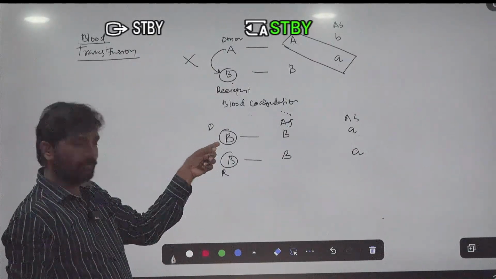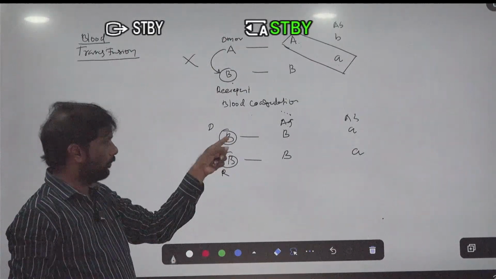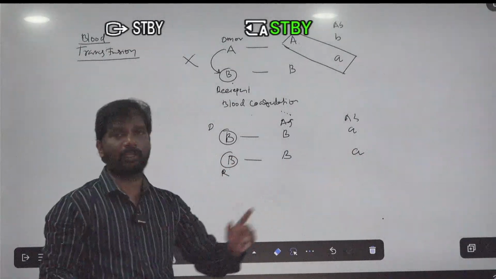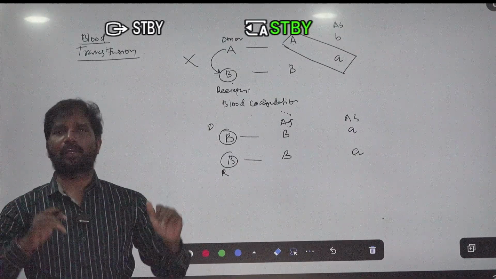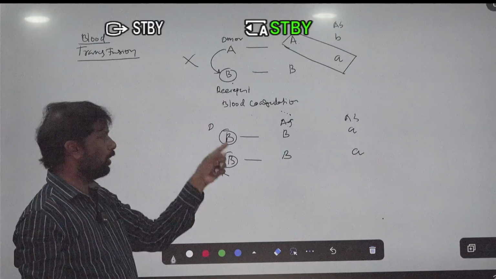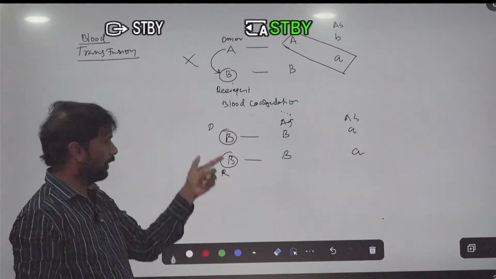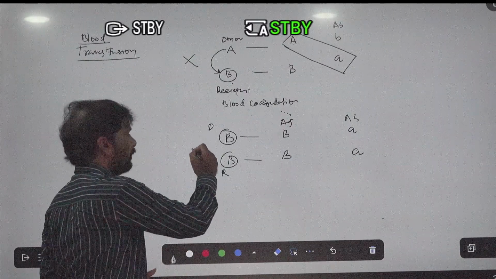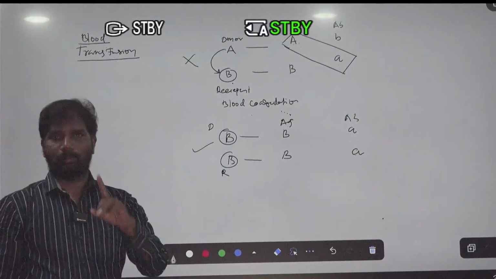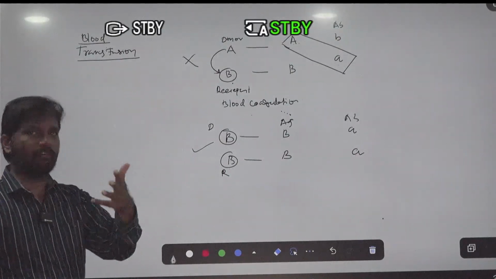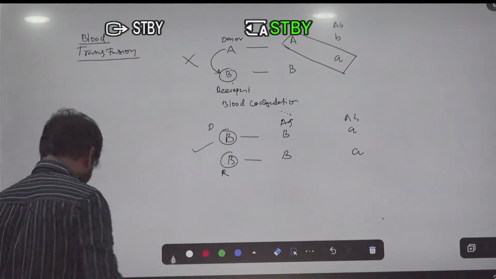But you can see this second example. The donor's antigen and recipient's antibody are dissimilar. So in this case, blood transfusion can easily take place from the B person to the B person. So this is a successful blood transfusion. Okay, right now you can make a third example. How does it take place?